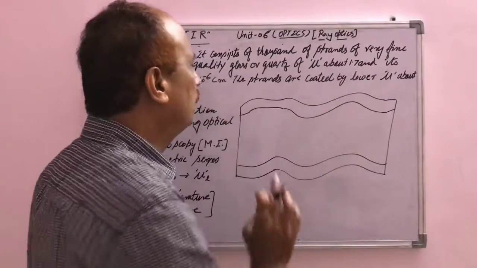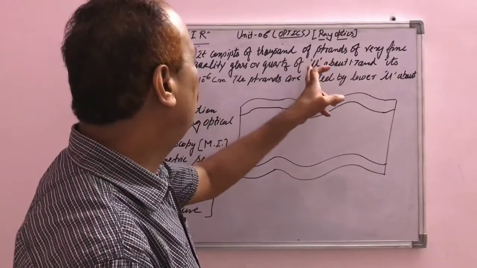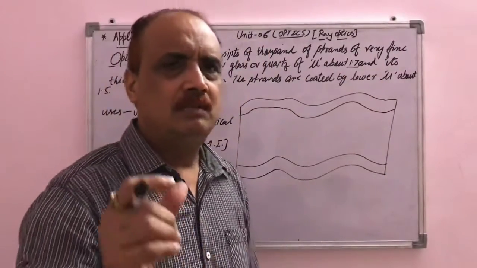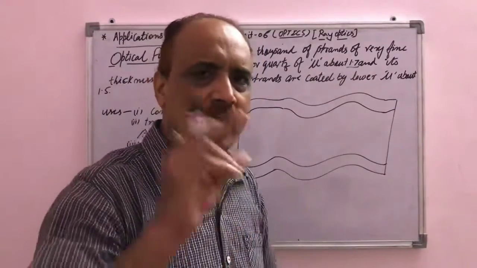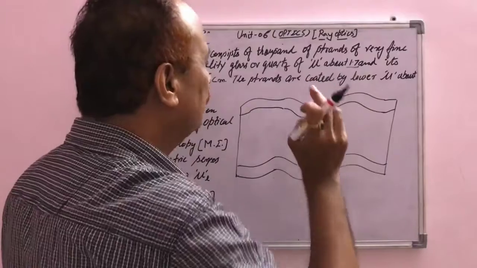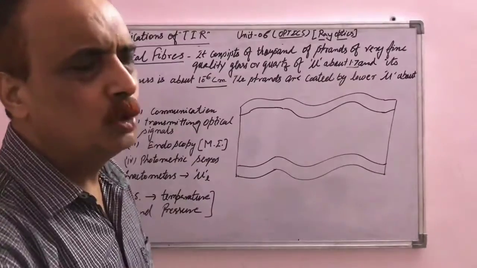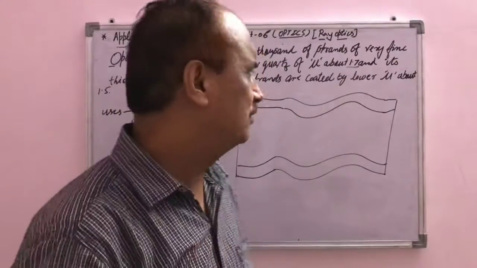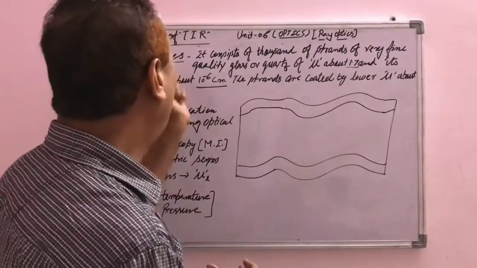up of very fine quality glass or quartz, and the refractive index of this particular material is approximately 1.7. It means the material used to make the strands or filaments of the optical fiber has a refractive index of 1.7, and the diameter, or thickness, of these strands will be approximately 10 to the power minus 6 centimeter. So they are very thin filaments. A bundle of filaments is there, and that bundle of filaments is known as optical fiber.